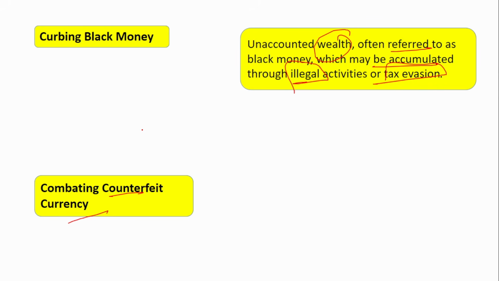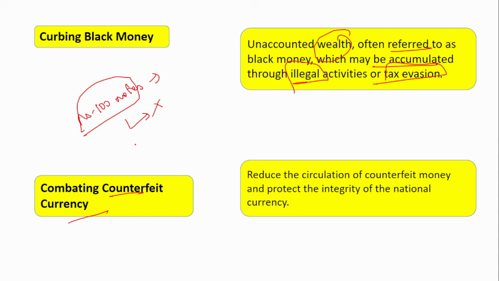Suppose, for example, the 100 rupee note. The fake notes of the 100 rupee note are being supplied in a very huge number. So how can you tackle it? It is very difficult to tackle such a huge number, right? So in that case, what the RBI does is they will tell that this 100 rupee note is no more valid. So when they tell that, all the fake currencies cannot be used. They are useless now. So instead, RBI will print another 100 rupee note with better security features. So through this, the counterfeit notes are combated or are completely put into non-use. So it reduces the circulation of counterfeit money and protects the integrity of the national currency. This is one of the reasons.